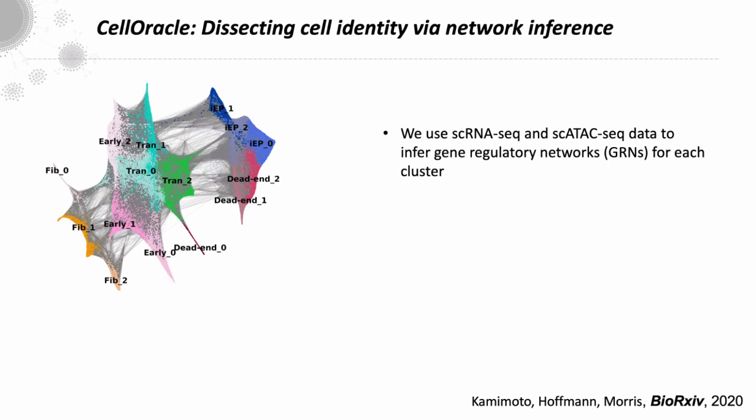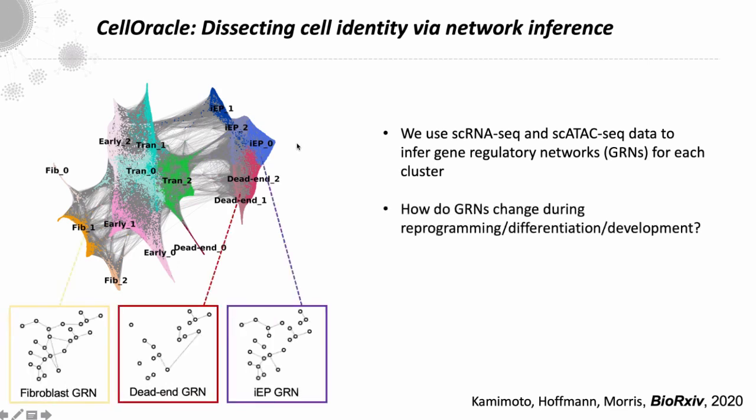We use a combination of single-cell RNA-seq and single-cell ATAC-seq to infer gene regulatory networks for each cluster that we identify across our reprogramming dataset, or differentiation or development, really whatever your interest is. And we can ask how GRNs change during these developmental or reprogramming processes, and we can look at how early network state is linked to eventual fate.